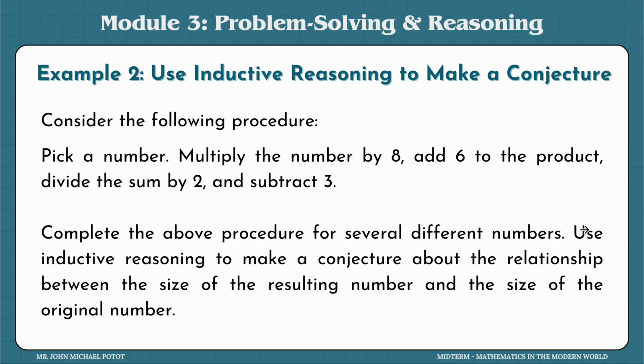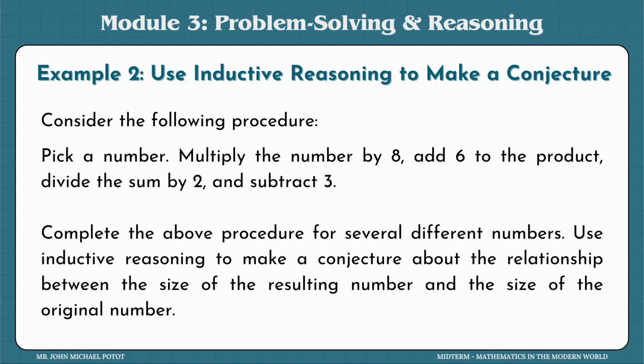Consider this procedure. Pick a number, multiply the number by 8. Okay, add 6 to the product, and then divide the sum by 2 and subtract 3. Okay, let's try this now as a class activity. Just this one, so that I can also get your participation. Pick a number. Don't tell anyone. Just choose any number. Okay, and then I will guess the original number at the end.